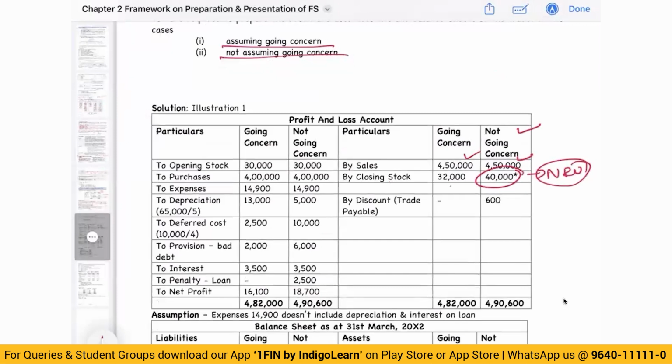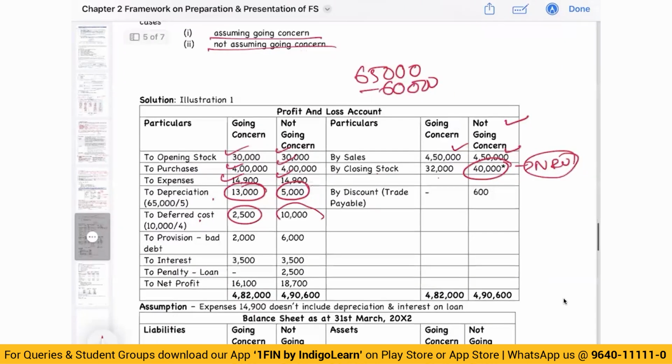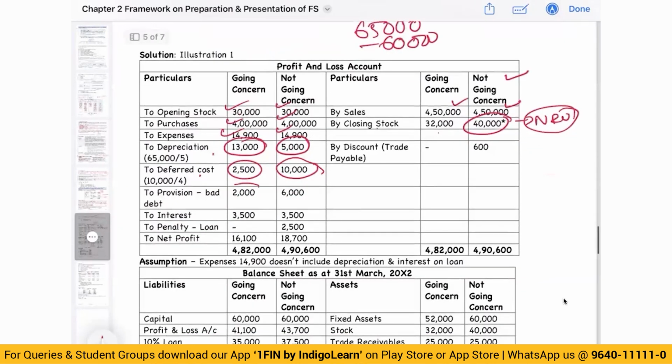Okay, then opening stock will remain same, purchases will remain same, expenses will remain same. Depreciation, the depreciation part will change. If it is going concern, 13,000. If it is not a going concern, it is coming down from 65,000 to 60,000. So only 5,000. Deferred cost not going concern, 2,500. If you are not a going concern, fully written off. Provision for bad debt 2,000 if going concern, another 4,000 if not a going concern. Interest will remain the same for the year.